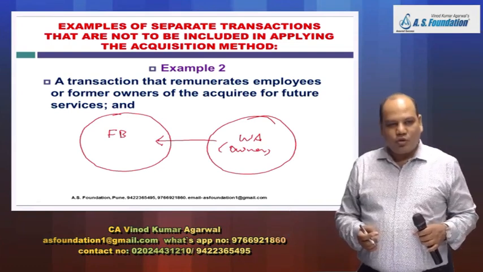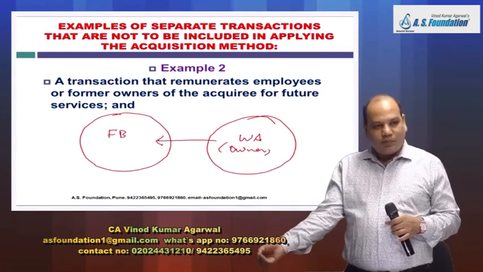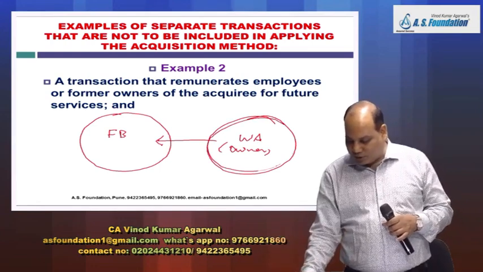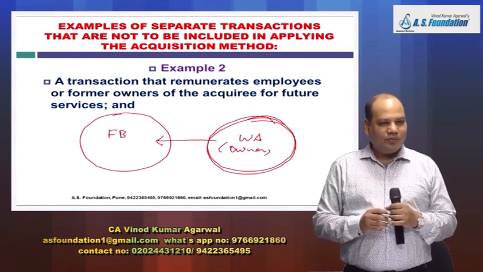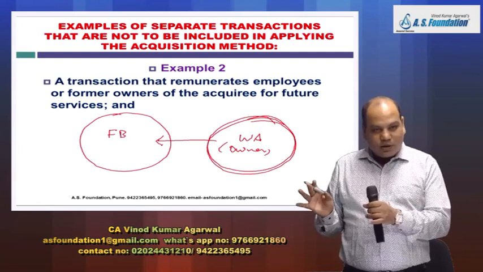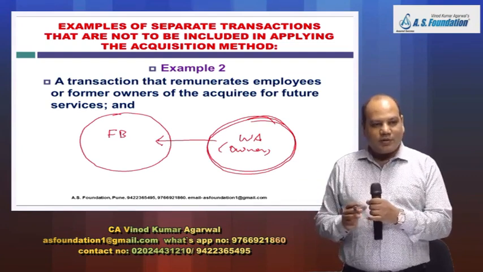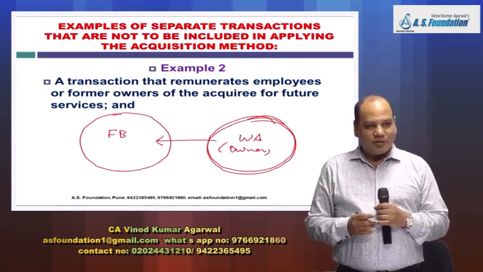So normally in case of business combination, we ask the previous owners of the acquired company to join the acquirer company in some capacity, because they will be the people who will run the business. They know the business. All of a sudden my employees can't handle that business.